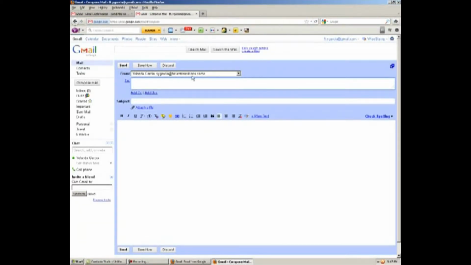Okay, so now if we close this and we come over to Compose Mail, you see we now have a choice to send mail from Yolanda Garcia at futuretransitions.com, or the drop down says Yolanda Garcia at ft.ygarcia at gmail.com. Well, we don't want that one. We want to send it from Future Transitions. Now, when you start typing here in the to field, I'll type my name, Alonzo, A-L-O-N, and you see nothing happens.